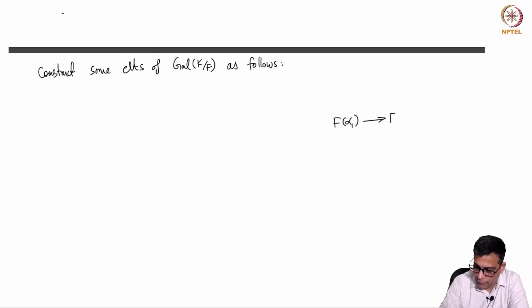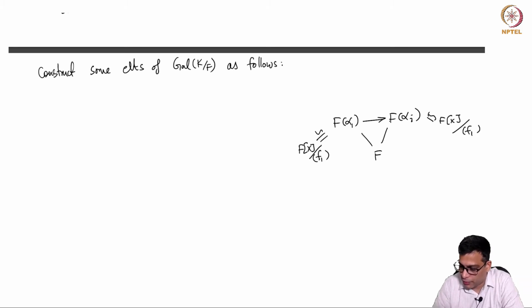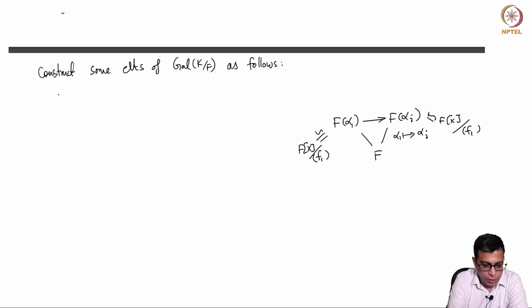You have a map from F(alpha 1) to F(alpha i). These are both extensions of F, simply because each is isomorphic to F[x] mod f1. Here the point is alpha 1 goes to alpha i. This is true for all i equal to 1 to r.